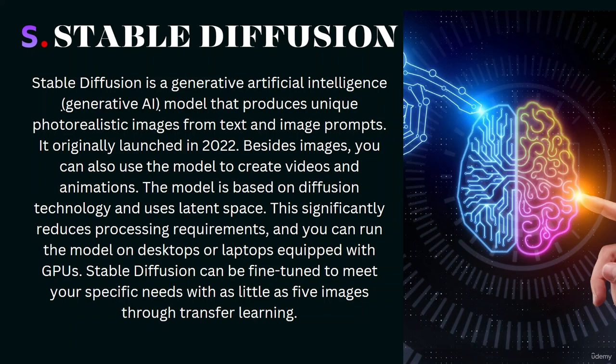So we'll be learning about Stable Diffusion, then DALL-E, then Midjourney. These three websites are subscription based, or you need to buy their service. But ChatGPT and Gemini are free. They do have their pro versions as well, but the work you can do using the free version is quite amazing as well.